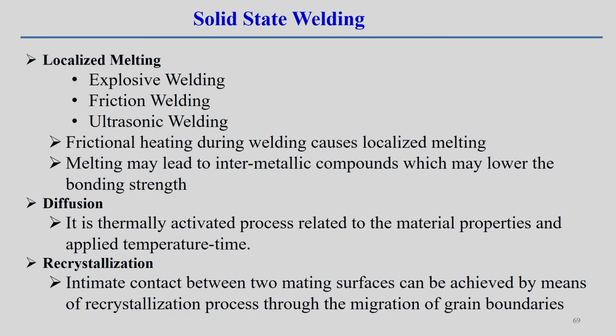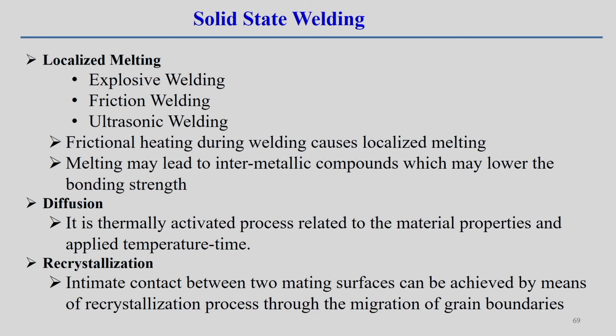Then diffusion may happen. It is a thermally activated process related to the material properties and applied temperature and time. That means in the diffusion process, first the surface preparation is required, the surfaces come in contact and are kept for a long time, and how fast the diffusion happens at the interface defines diffusion welding. Now, recrystallization is the way the grain boundary between the two contact surfaces moves, through grain boundary migration during the recrystallization process. This mechanism is responsible for the bonding between these two contacts.